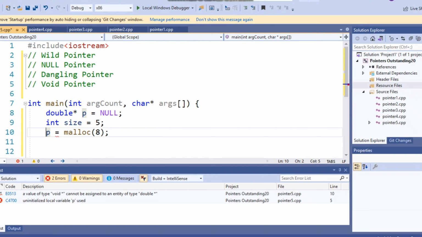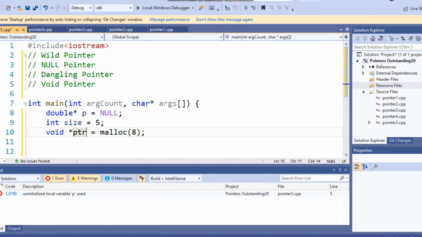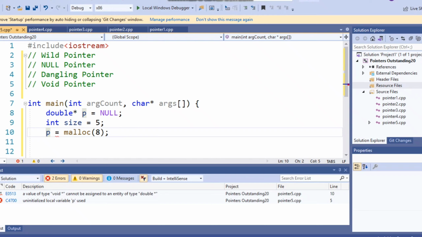Say suppose I take here a void star pointer, say void star ptr, now you can see there is no error. However, if I use the pointer we have declared at line number 8, you can see there is an error, and it is saying a value of type void star cannot be assigned to an entity of type double star. So what we have to do is typecast this to double star.